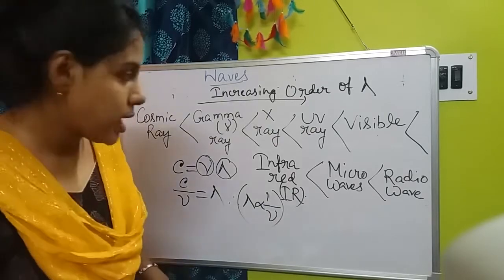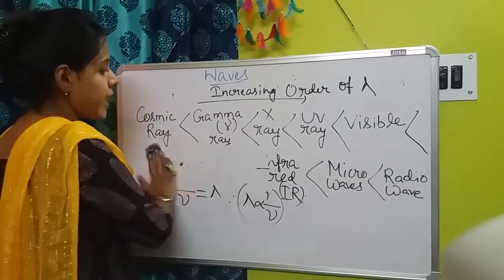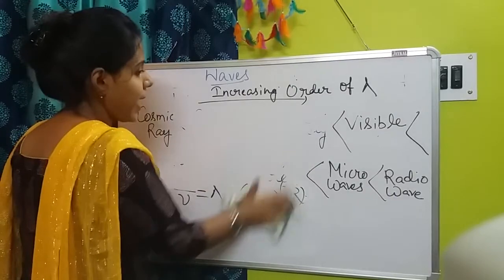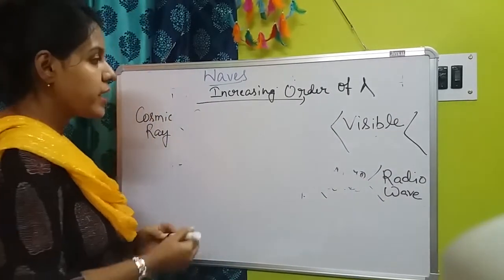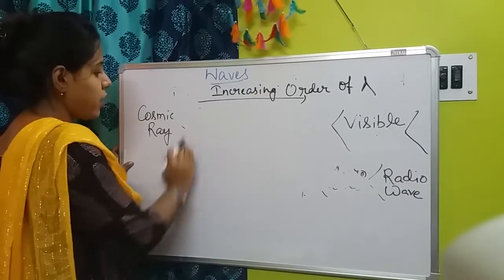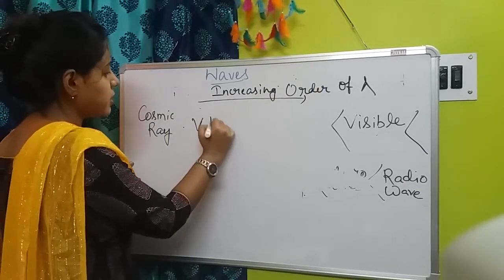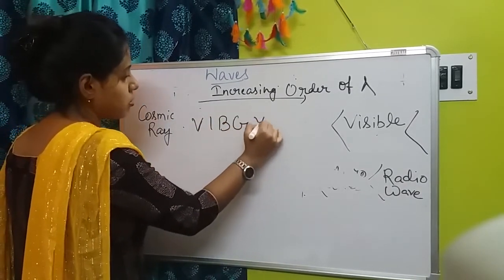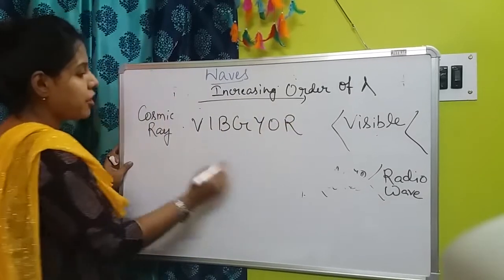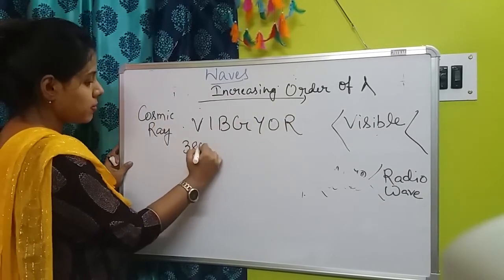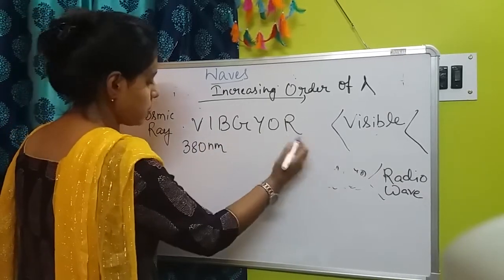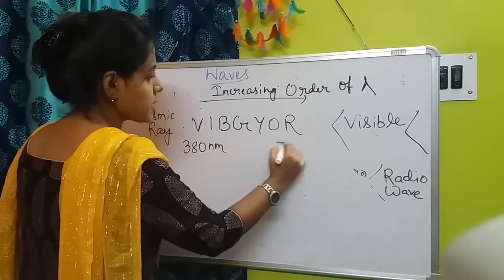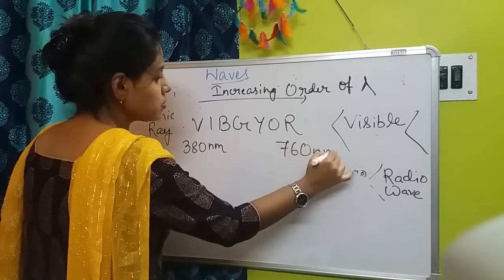Okay. And the last one for today, that is the visible range of light. The visible range of light is, as you have already learned, VIBGYOR. Okay. And the range is from 380 nanometer to 760 nanometer.